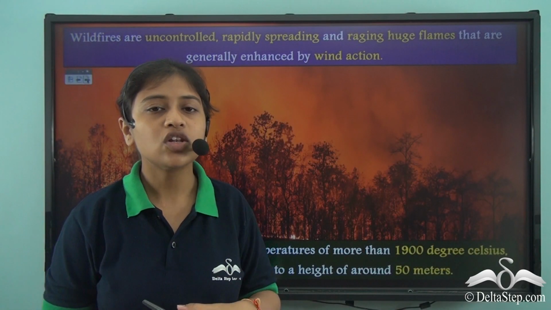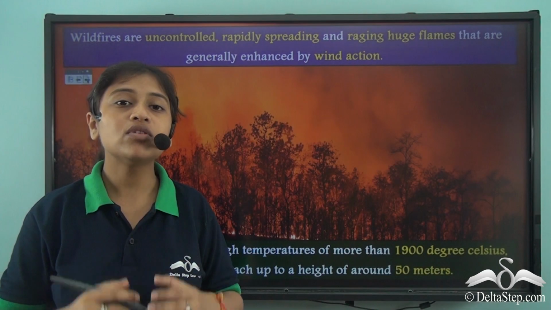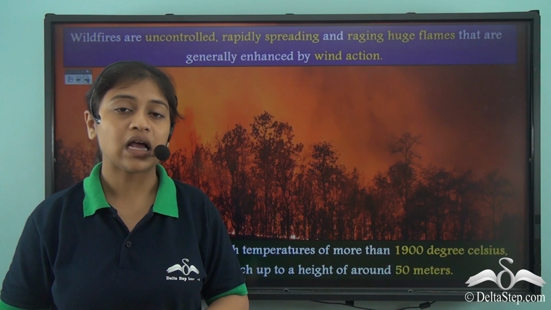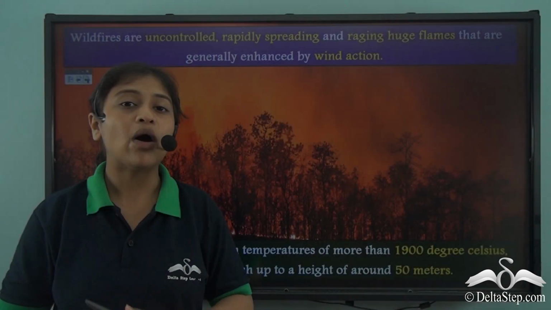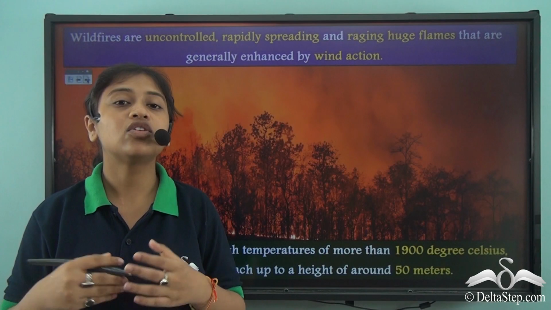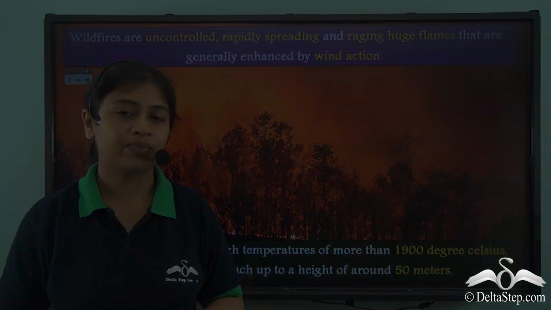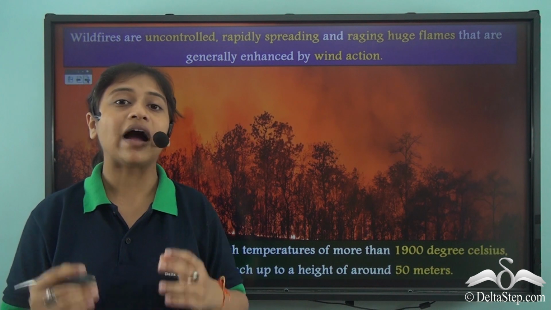So we just looked at certain ways in which we could cope with fire. But the most important thing is, this is what happens after a fire has broken out. But if we are very careful and if we are not negligent about keeping a track of all the factors that may cause a fire, then we would not reach such a point where we have to tackle such situations.